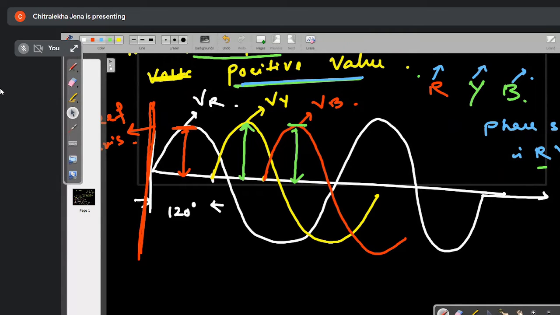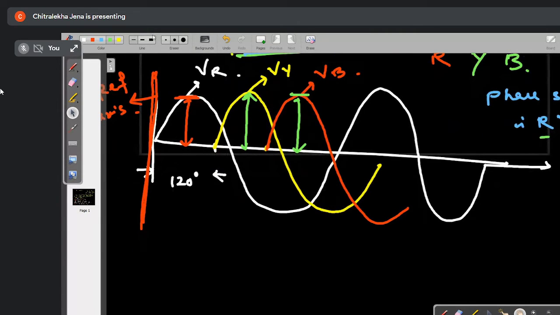Now suppose I am writing VR is equal to Vm sine omega t. Listen all of you very carefully. Here you see all the maximum voltages are equal. This is Vm, this is also Vm, this one is also Vm.